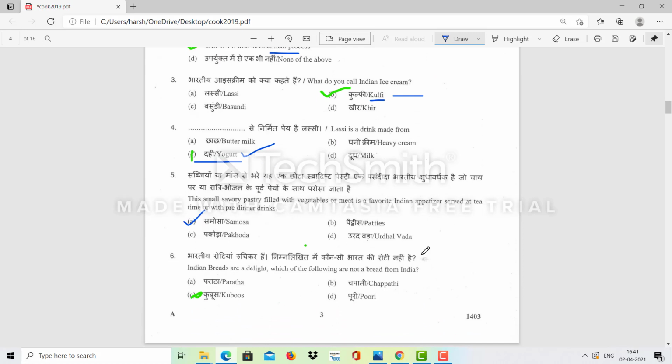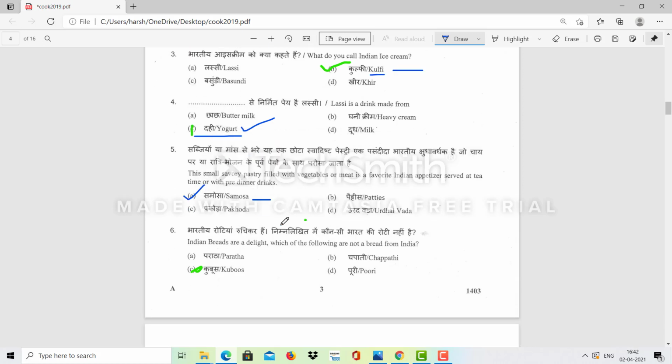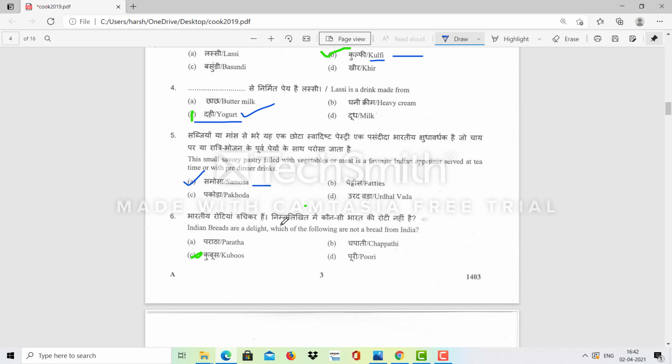This is a small savory pastry filled with vegetables or meat. It is a favorite Indian appetizer served at tea time. So the answer is samosa. Indian breads are a delight. Which of the following are not bread from India? Paratha, chapati, puri, and kubos. So kubos are not from India. These are from Arabia.